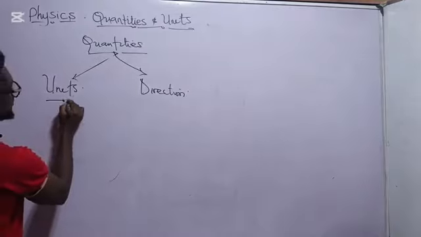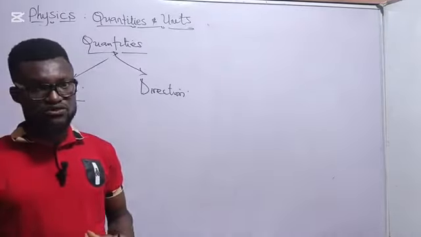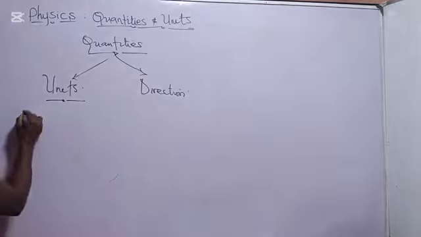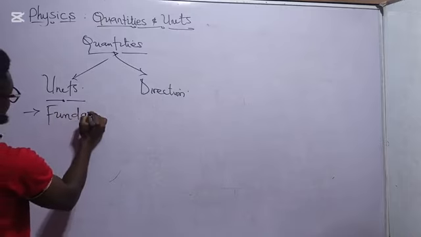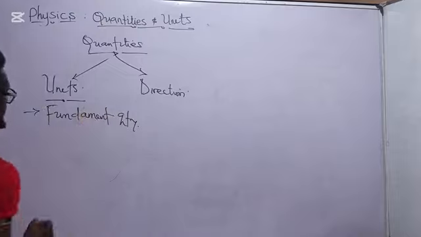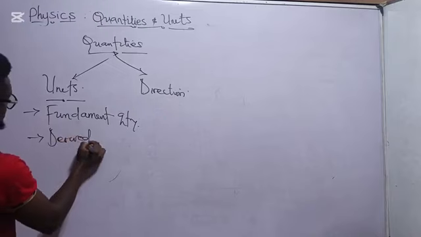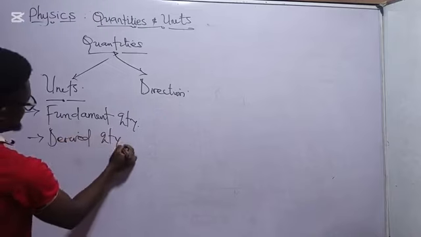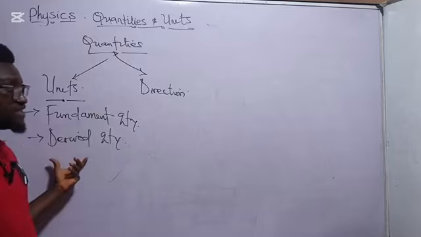So based on units, we have two types of physical quantities. One, we have fundamental quantities. Then again, we have derived quantities. So these are the aspects of physical quantities based on units.